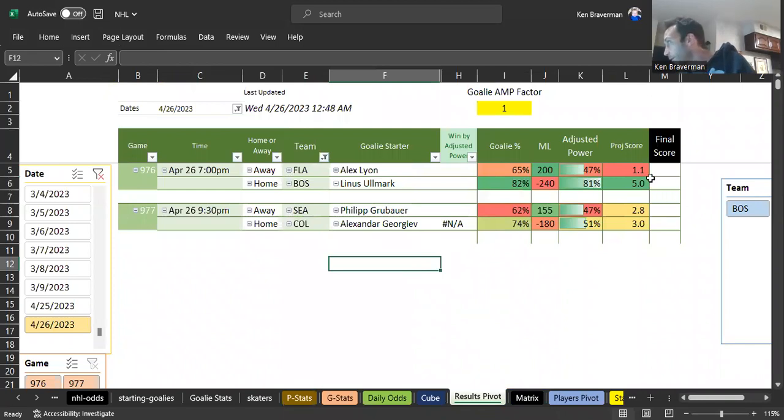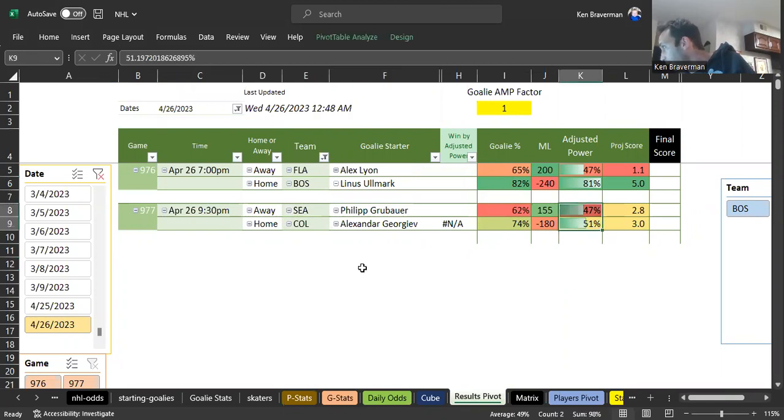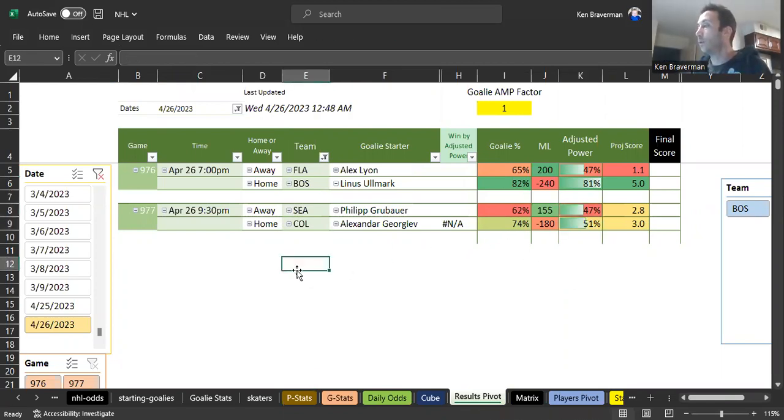And voila, here are the games for the 26th. Has Boston beating Florida 5-1. Has Colorado barely beating the Kraken in a pretty close game, 3-2-ish, something like that. So that means that throughout the day now, you now have this set up for Wednesday.